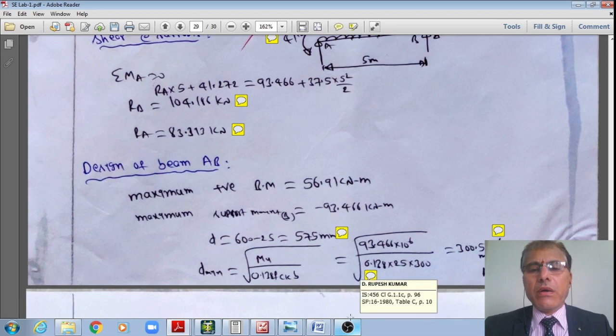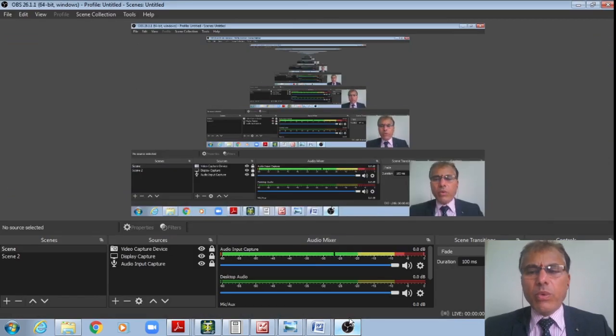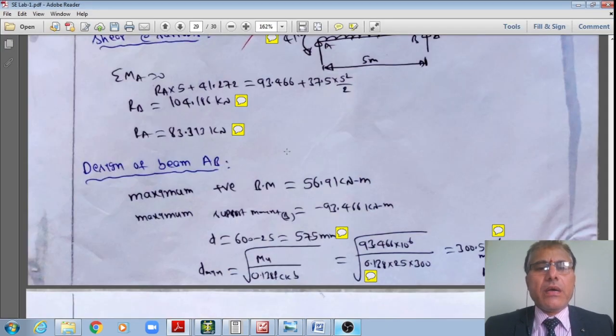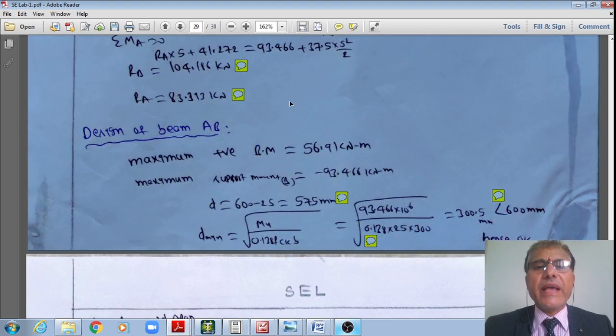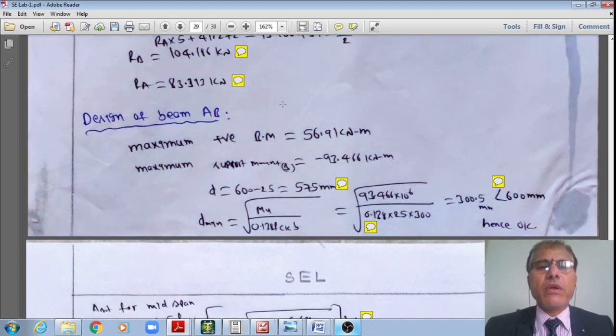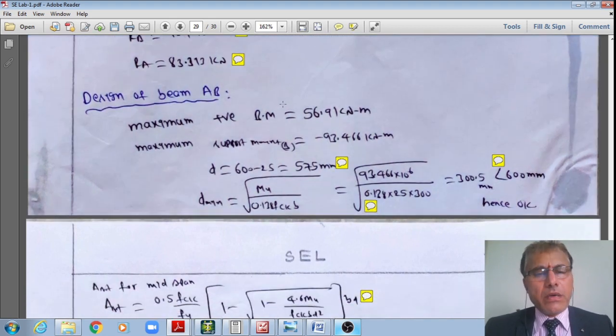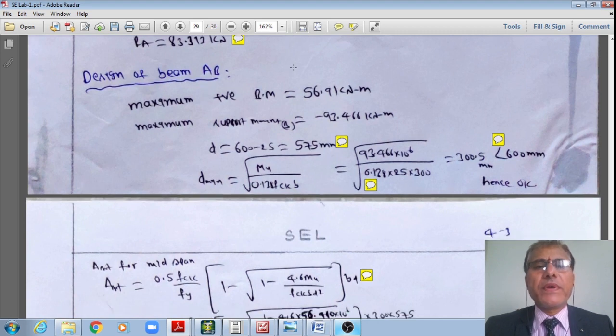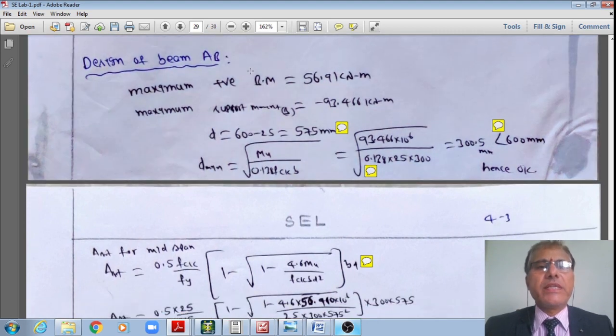I hope, student, you understood how we did the analysis using manual calculation. So far we have done the analysis. Now let us see the design using manual calculation before we go for the software. Now I'll initiate the design at a quicker pace, student. Therefore, this is how the design of the beam goes.